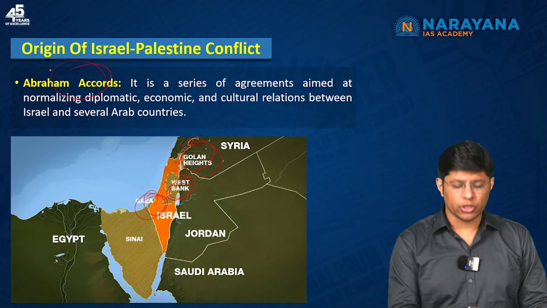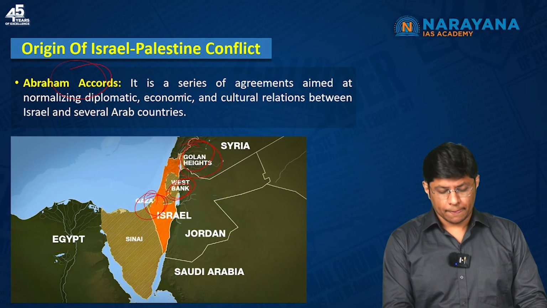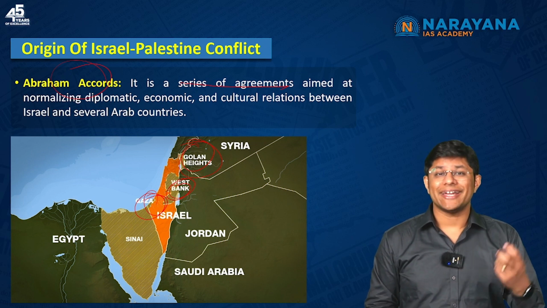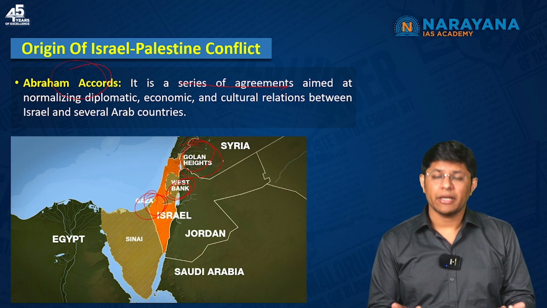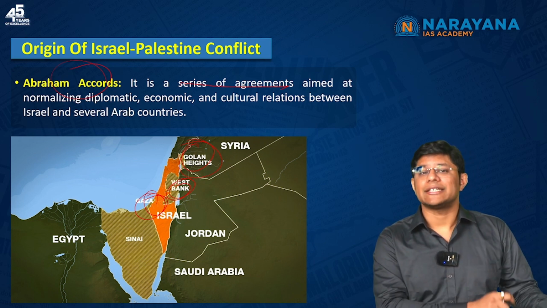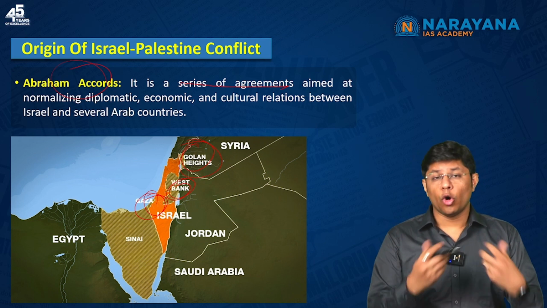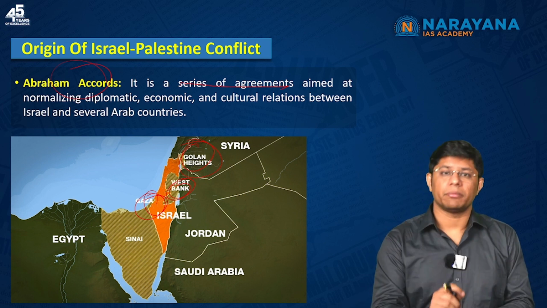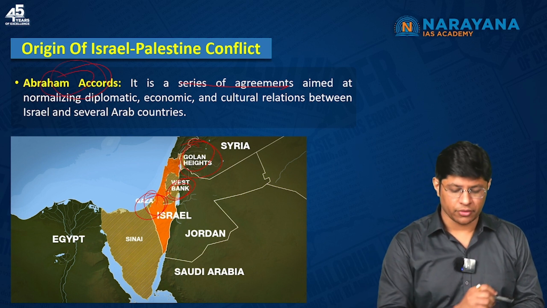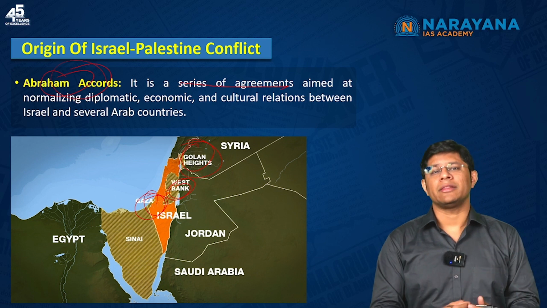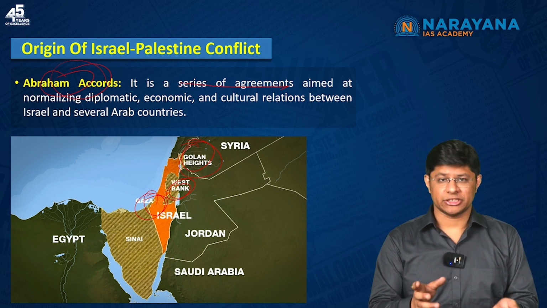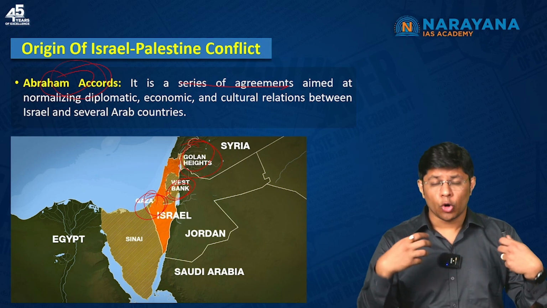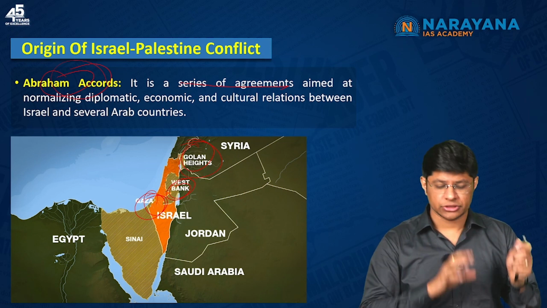Now, Abraham Accord. What is this Abraham Accord? It is a series of agreements aimed to normalize relations between Israel and the Arab nations. But with the way Hamas attacked Israel, the hope between Israel and the Arab nations has been put on a break. So Abraham Accord tried to mend the relations between Israel and the Arab nations, but because of the Hamas attack on Israel, the hope has been doused.